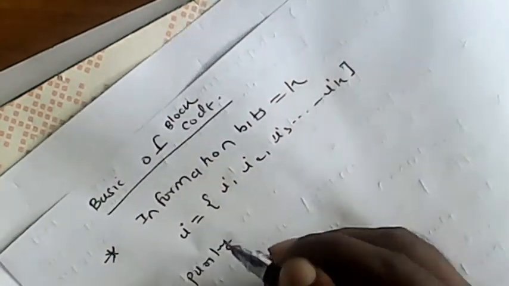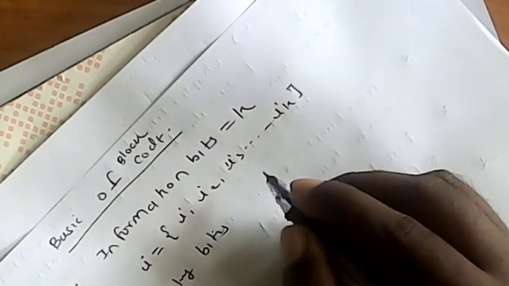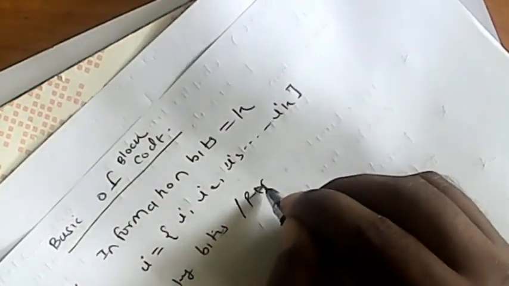Then parity bits, or we can say redundant bits.